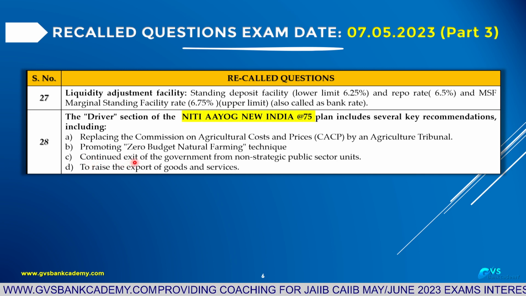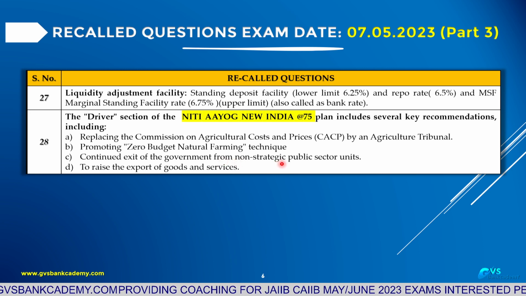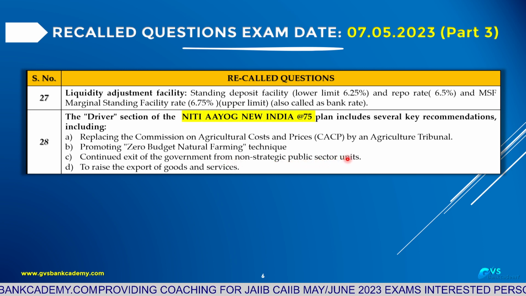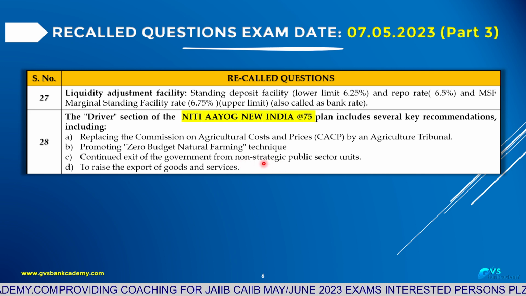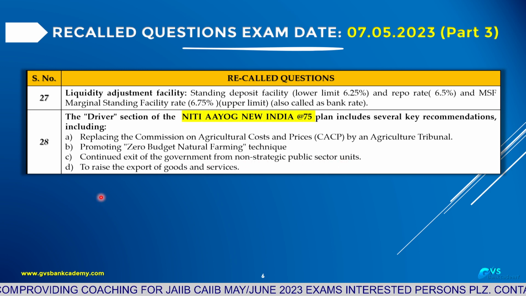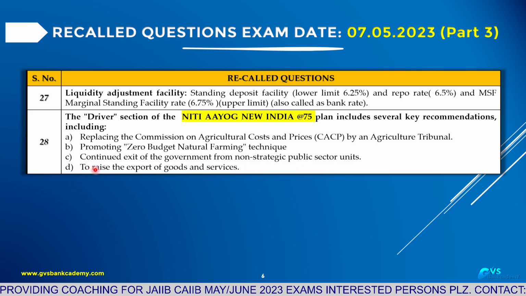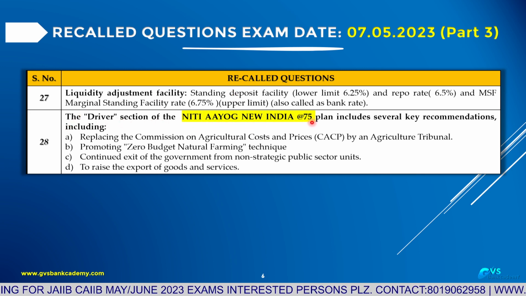Third, continued exit and government privatization of non-strategic public sector entities, units. The government wants to do privatization of non-strategic public sector units. Exit means privatization. Fourth, to raise the exports of goods and services. This is the very important Niti Aayog New India at 75.